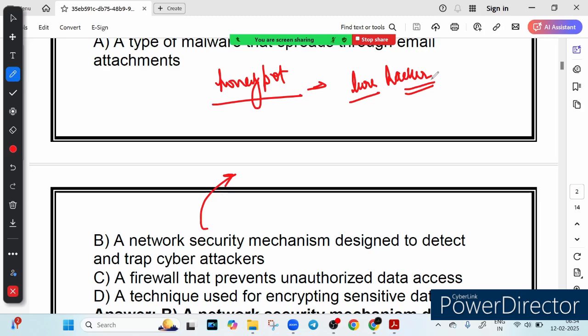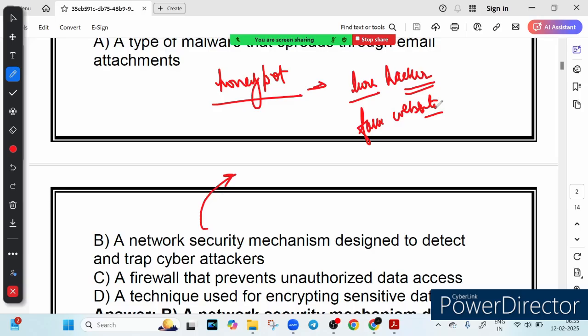For example, imagine setting up a fake banking website that looks real but is actually a trap. Hackers try to steal data from it, but instead their actions are recorded, helping the security team prevent the real attack. And that is how a honeypot works. So the fake website is an example of a honeypot. So it is a network security mechanism designed to detect and trap cyber attackers.